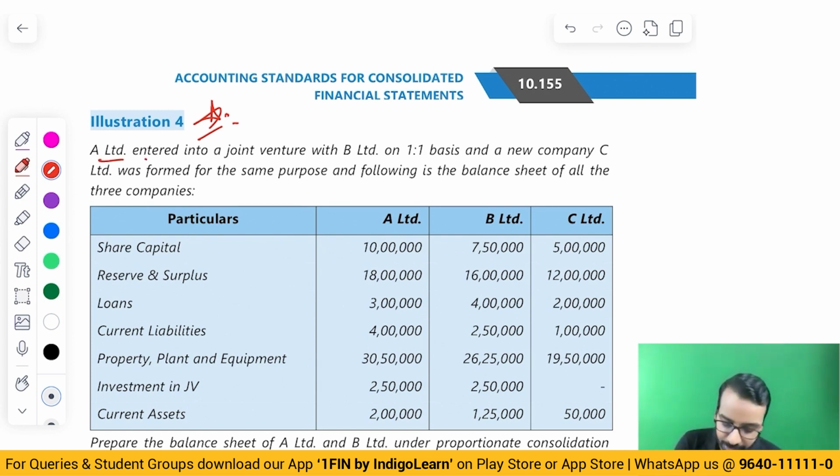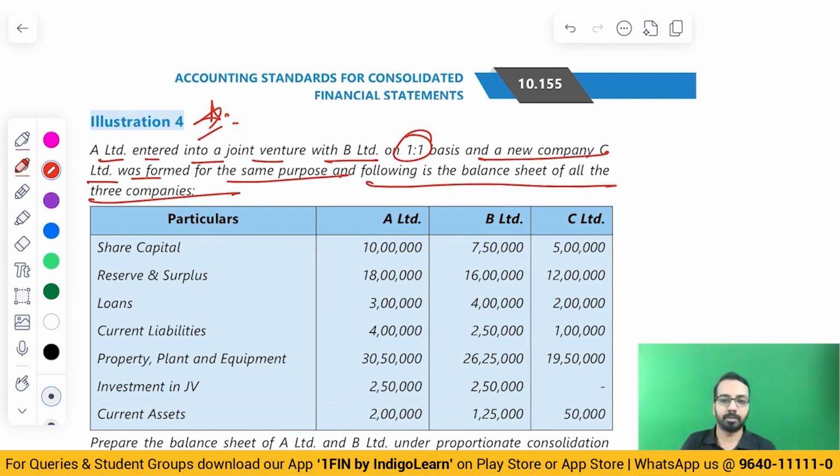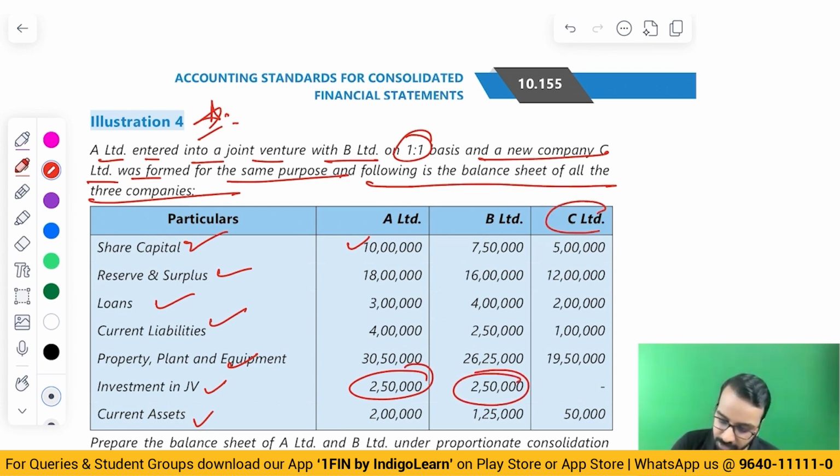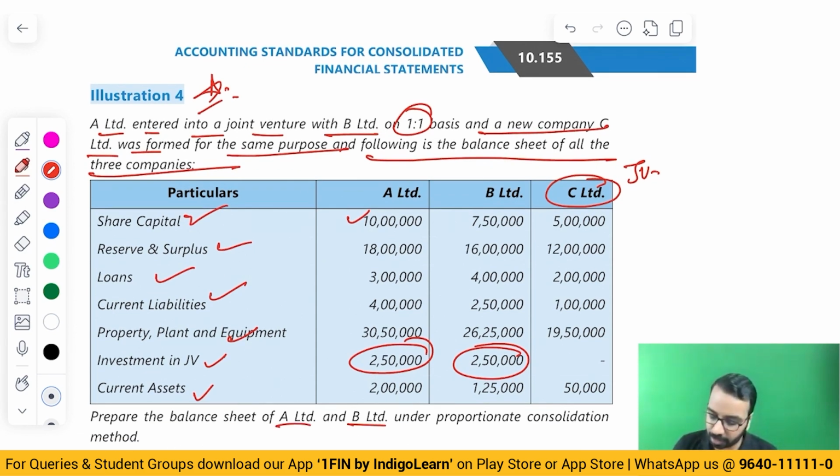A Limited entered into a joint venture with B Limited on 1:1 basis, and a new company C Limited was formed for the same purpose. The following is the balance sheet of all the three companies: share capital, reserves, loans, current liabilities, PP, JV, current assets. So this is investment in JV. Okay, this is very important when it comes to examination. Prepare the balance sheet of A and B under proportionate consolidation method. I will do it for A Limited.